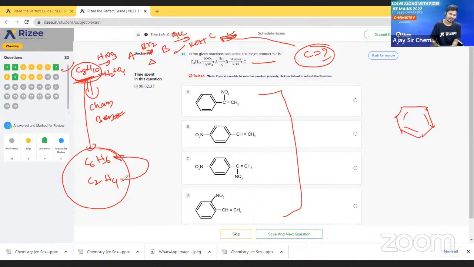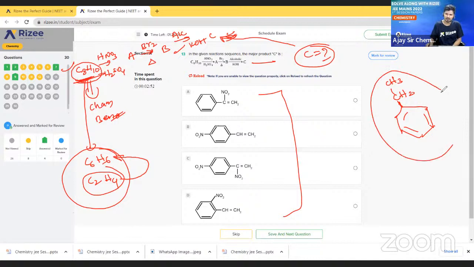We have to attach this one. So what we have to do is remove any one hydrogen from benzene. Here I am removing one hydrogen and attaching CH2 and CH3. So this is the isomer we can form from here. Now if we react this compound, I will write it separately, then you will understand.